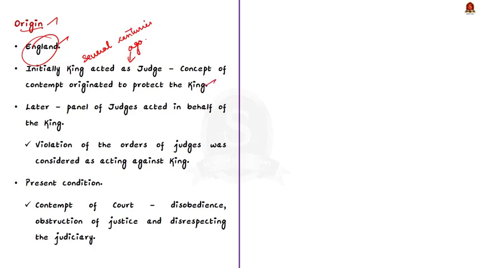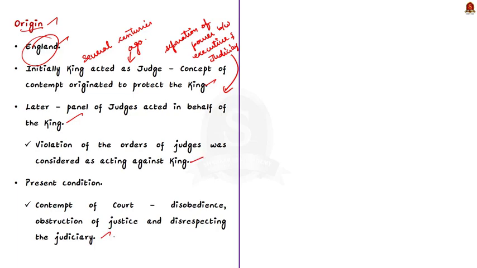Then after some time, the concept of separation of power emerged. At that time, steps were taken to separate the judiciary from the executive. So, the judicial authority was vested in a panel of judges who acted in the name of king. Since the judges acted on behalf of the king, the violation of the orders of the judges was considered an outrageous act against the king himself. So, anyone disobeying the orders of the judiciary were held in contempt of court. So, this is how the concept of contempt of court evolved.